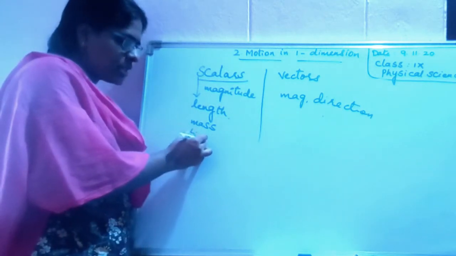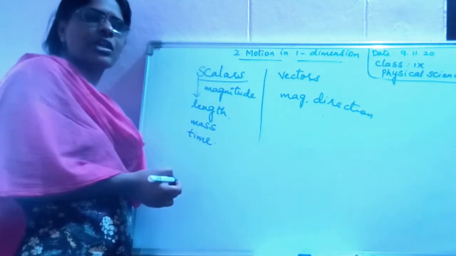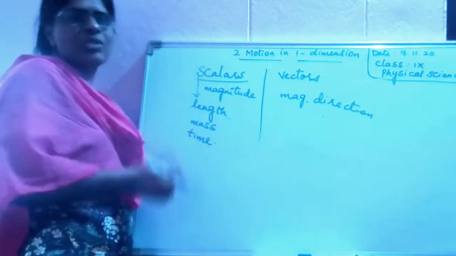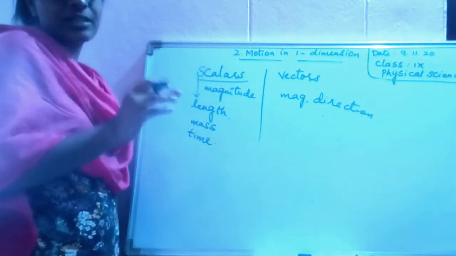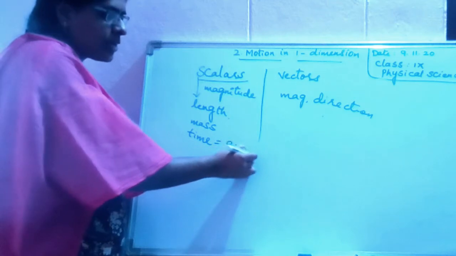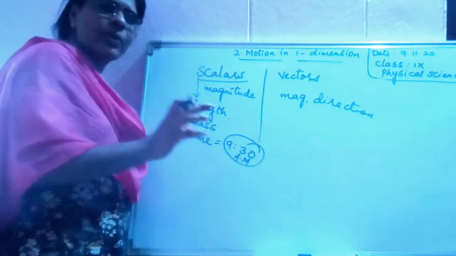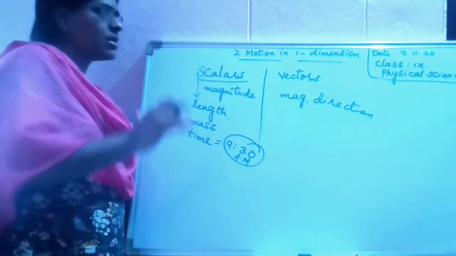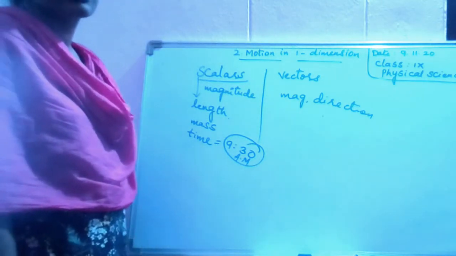Time. If I ask you, how much is the time? You may say, madam, it is 9:40. Do you say 9:40 towards east or towards west or towards south? No need of direction. Such quantities, which require only a value, I don't require any direction. Such quantities are called scalars.